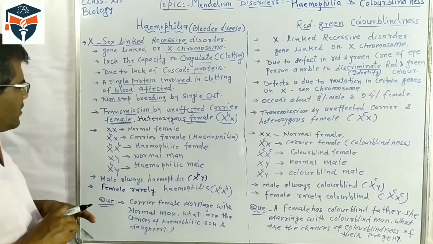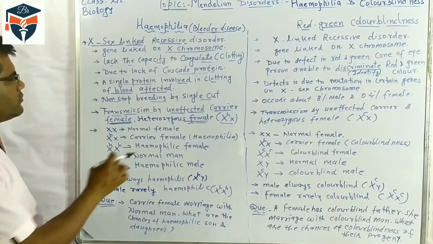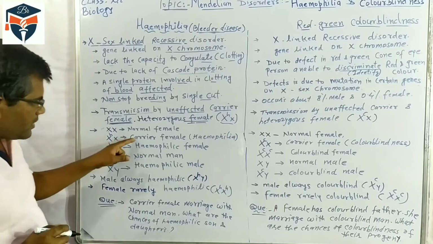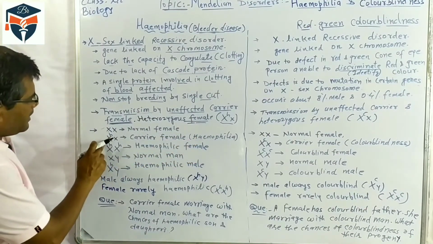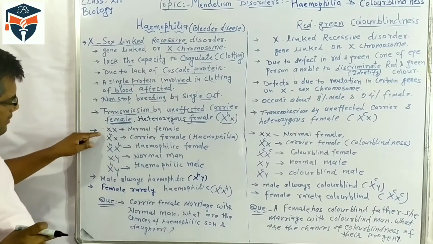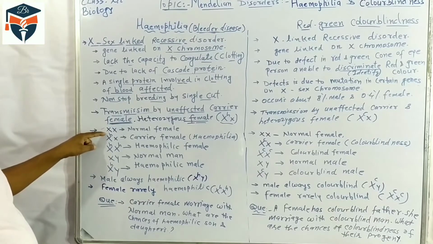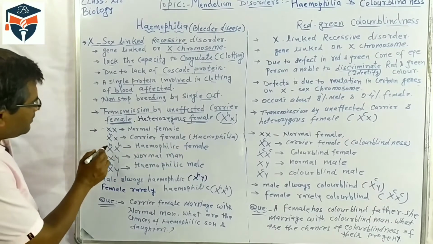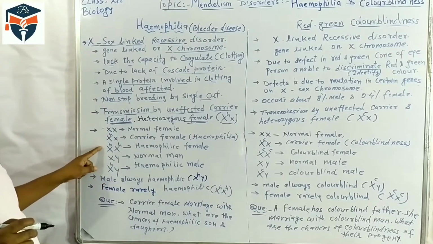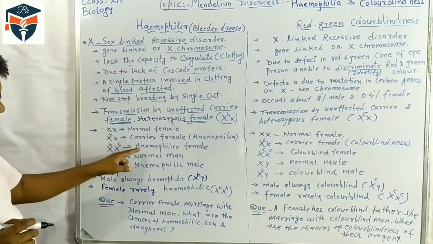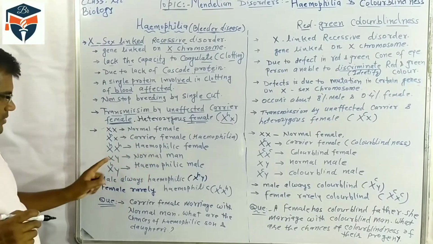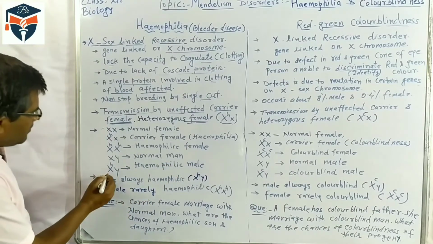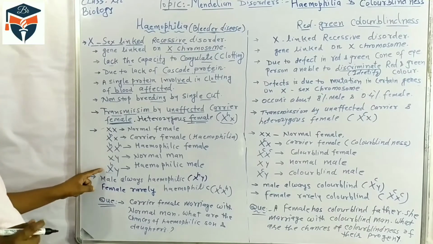Second, important: if you see the sex chromosomes, the normal female has XX. The carrier female of hemophilia is XX, but one X chromosome has one H, where H stands for the hemophilia gene. The hemophilic female has the hemophilic gene on both X chromosomes, XHXH. A normal man has XY, and a hemophilic man has XHY. So the H gene is on the X chromosome.